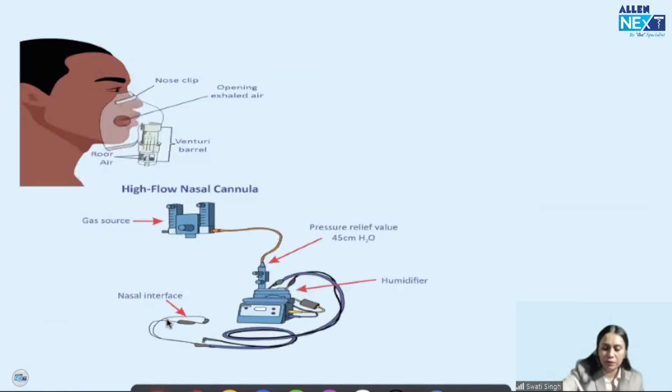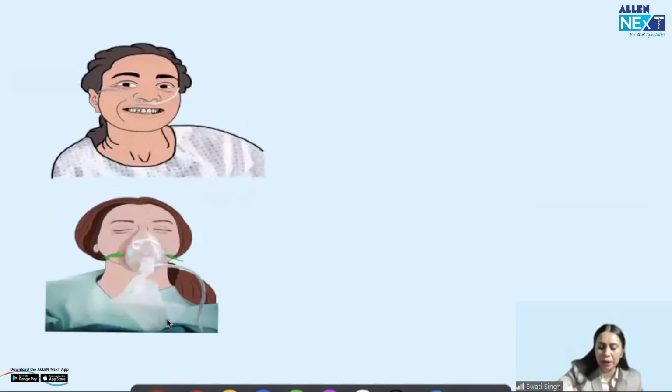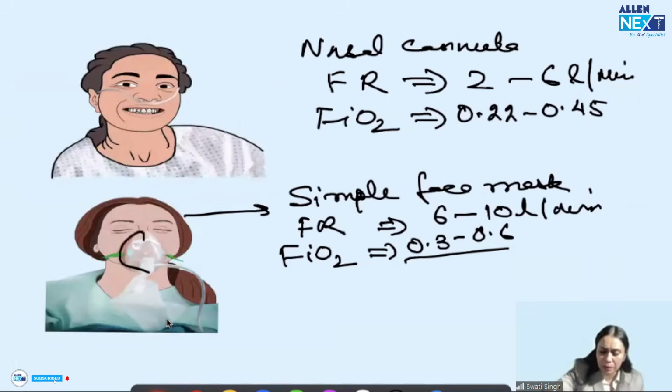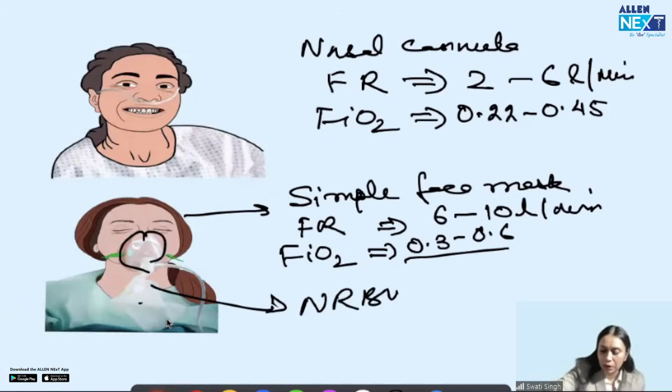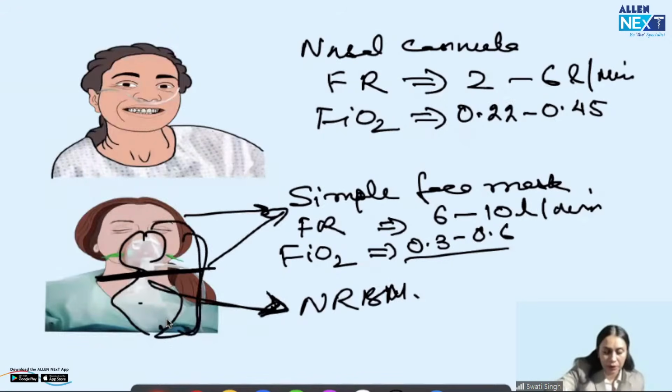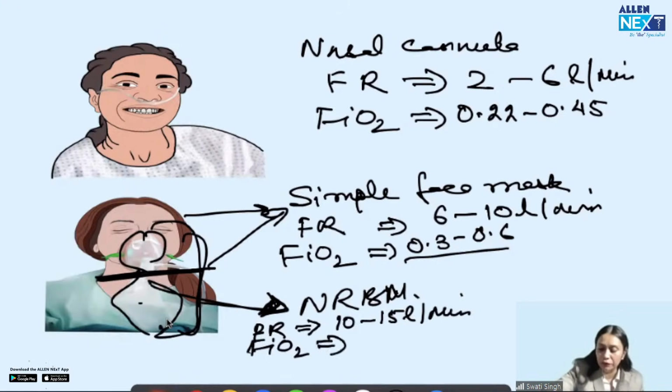Okay. Then comes, this is Venturi mask. NRBM image I have not given. You have seen so many times. Sorry, this is a NRBM because here a bag is attached. If this bag was not attached, it was simple face mask. But with this bag attached, it is NRBM. Got my point? In NRBM, we keep the flow rate 10 to 15 liter per minute. And we achieve very high FiO2, 0.7 to 0.9, 90% FiO2.